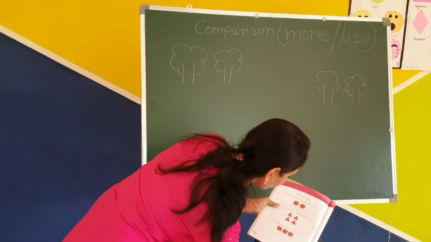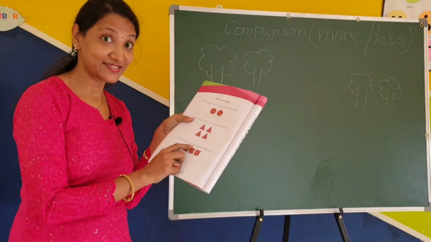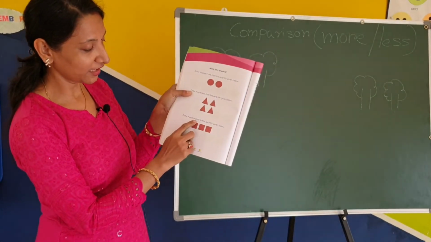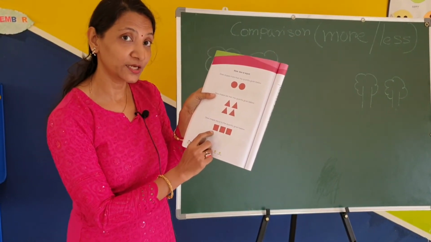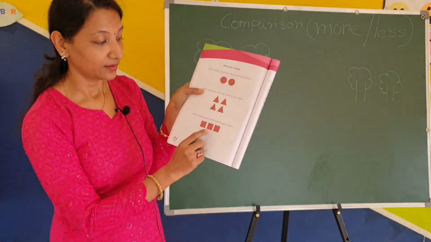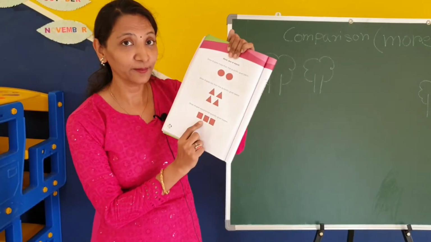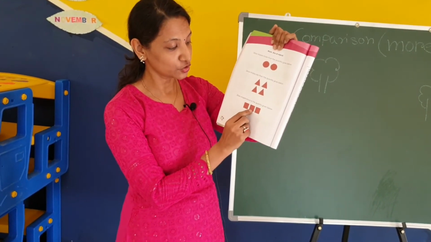Next one is, draw shapes equal, means same. Draw shapes equal to the quantity given below, means how many shapes? What is the shape? First tell me. Shape square. And how many squares? 1, 2, 3.